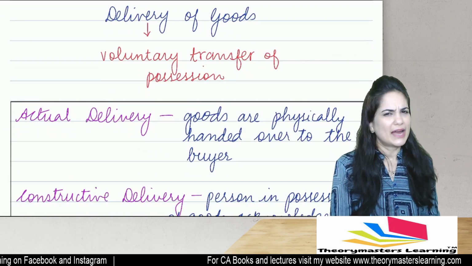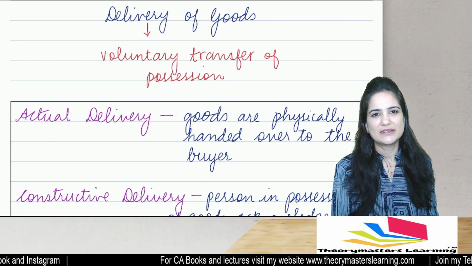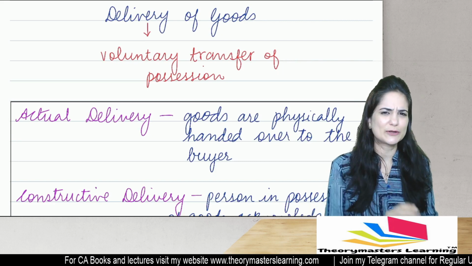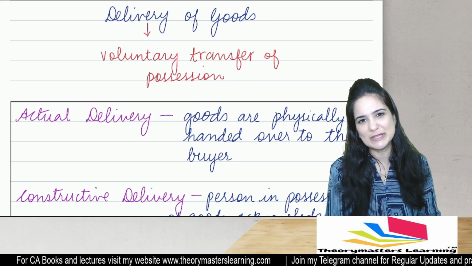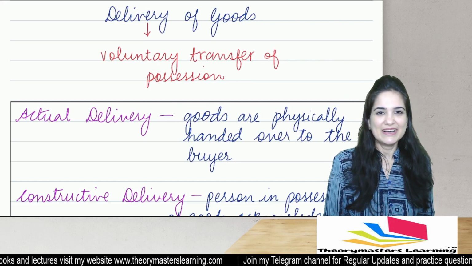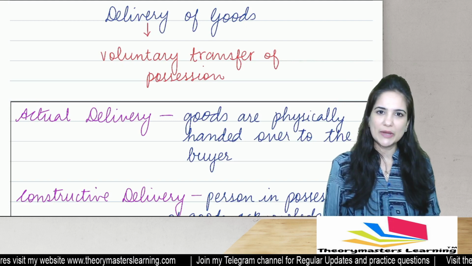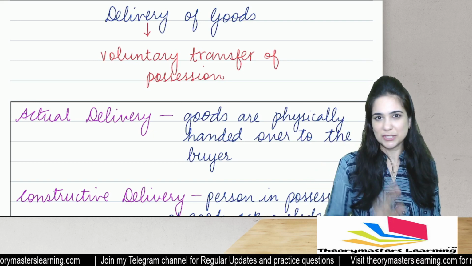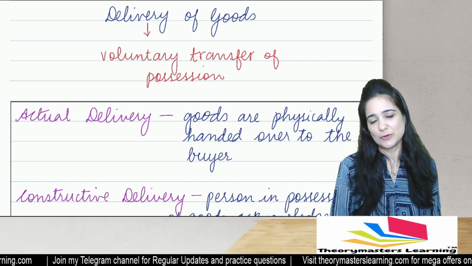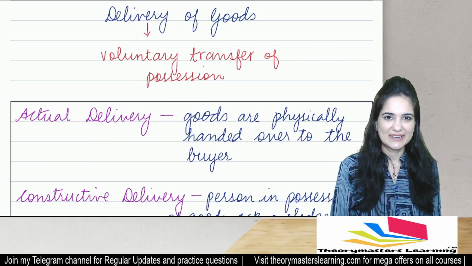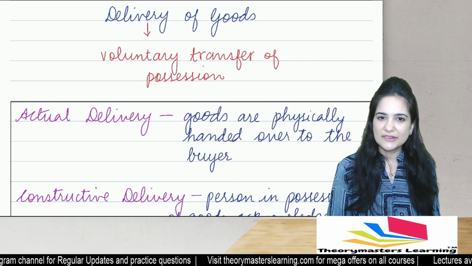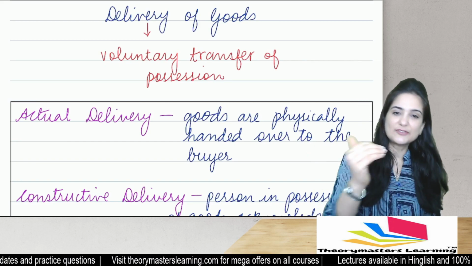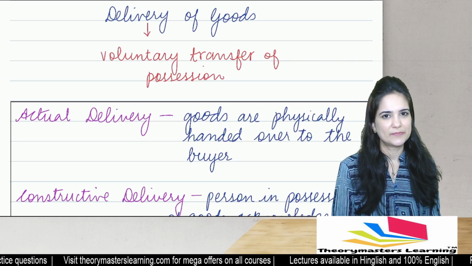Okay. At the beginning of the unit, I mentioned that payment of price and delivery is not very important. That can happen later also. But you will have to deliver the goods and pay the price at some point of time, right? The buyer will never want not to get the delivery. So what is delivery? We have discussed ownership up till now. But what is delivery? You have to deliver the goods sometime at least, right? Delivery is voluntary transfer of possession. The seller has voluntarily transferred possession to the buyer, that is delivery.